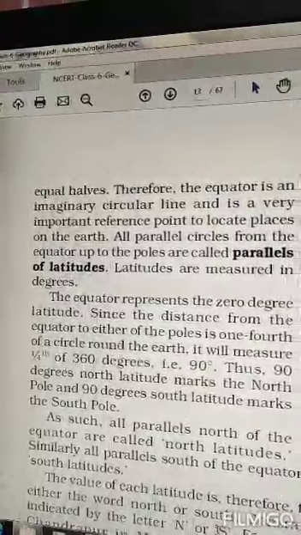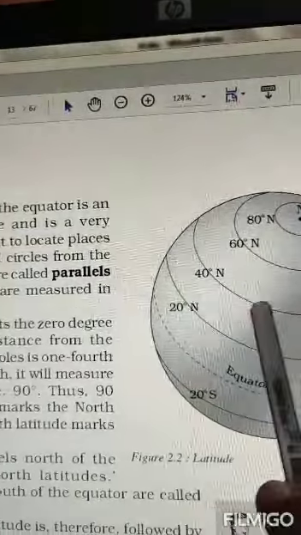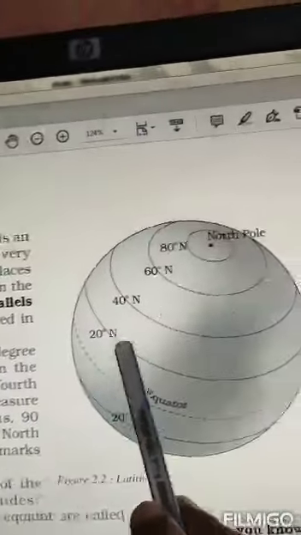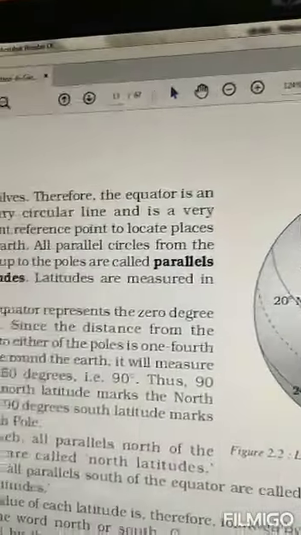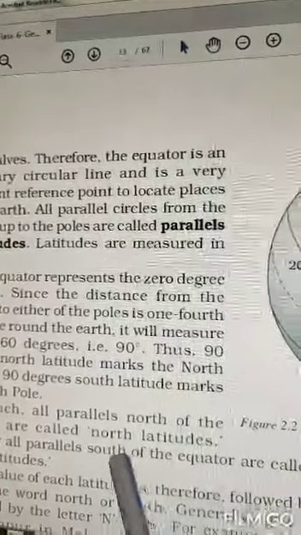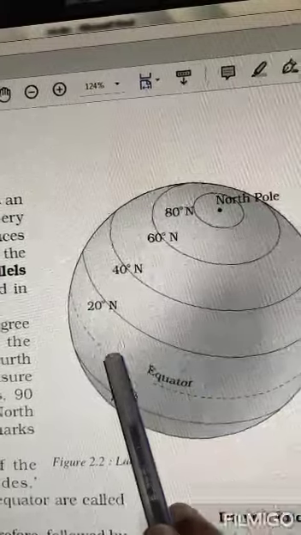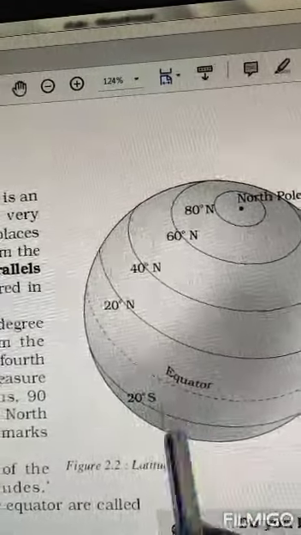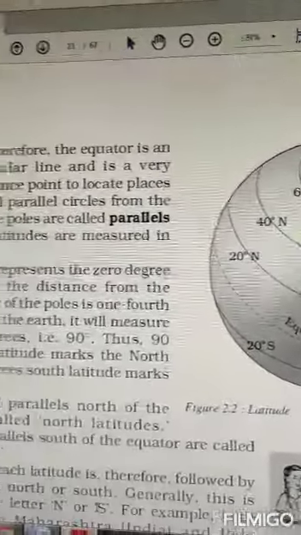So this is how we measure: 90 degree latitude will be at the poles, and for the others, as the distance is worked out, the figures will come out. You need not do any calculation, you just need to remember that the equator is 0 degree, and then every latitude keeps on increasing: 0, 10, 20, 30, 40, 50, 60, like I showed you in this picture.